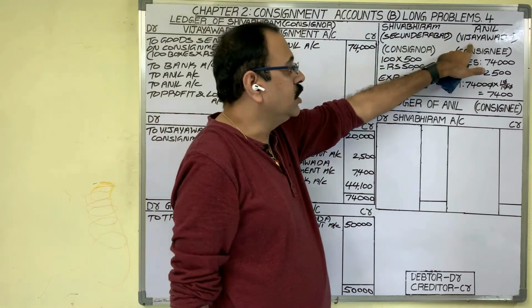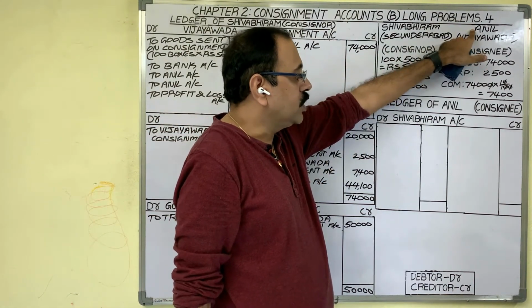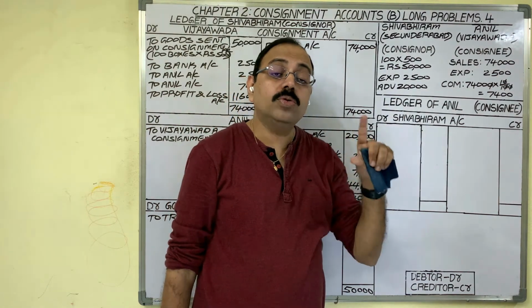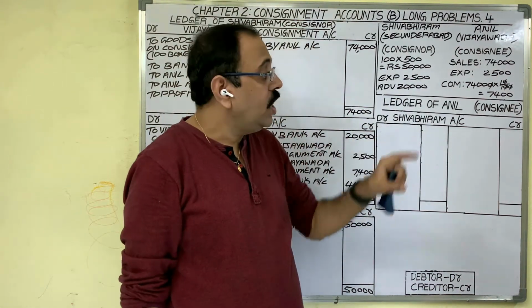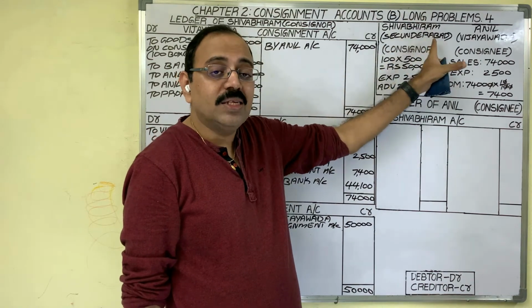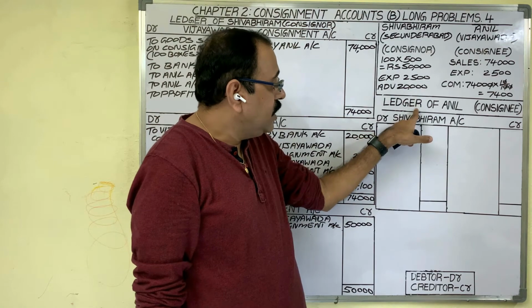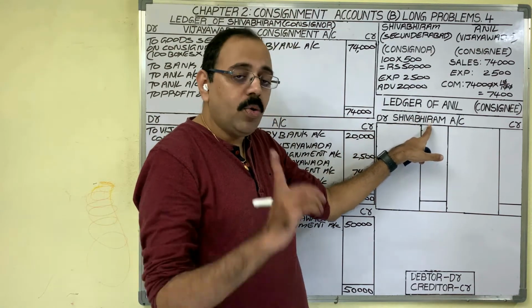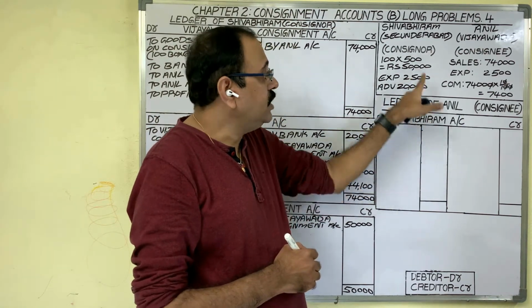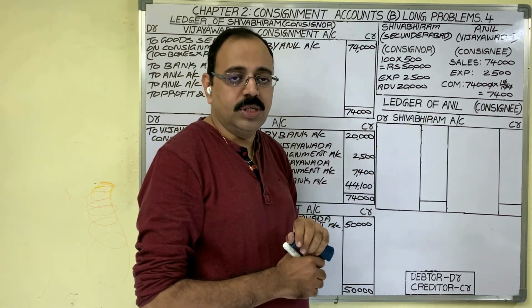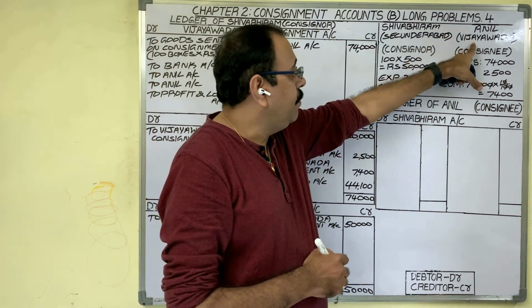Now come to consignee's books. In consignee's books, we have to prepare ledger. As we are preparing the accounts of consignee, all these transactions you have to analyze from consignee's point of view now. In consignee's ledger, we should prepare only one account, that is consignor's account, to know the due amount. First, what happened?